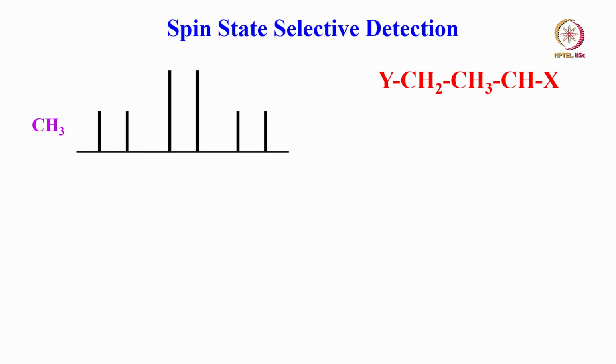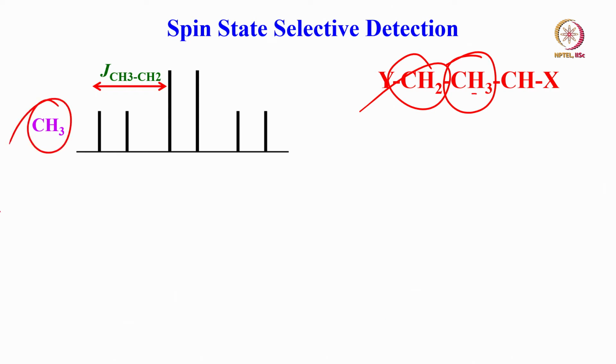Before that, I will tell you something about spin state selective detection. What is spin state selective detection? Look at a molecule like this. I am going to look at the CH3 peak in this hypothetical molecule. How many peaks do you expect? CH3 is coupled to CH2. What will happen? It will become a triplet. I am observing CH3, it will split into a triplet because of CH2.